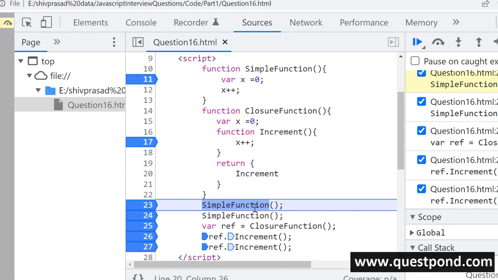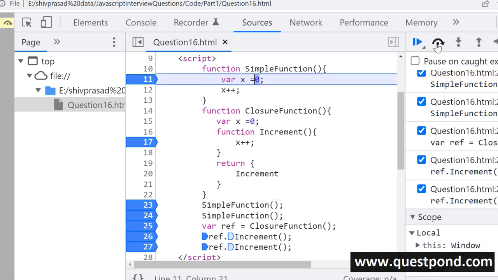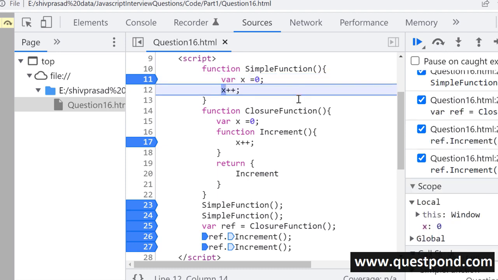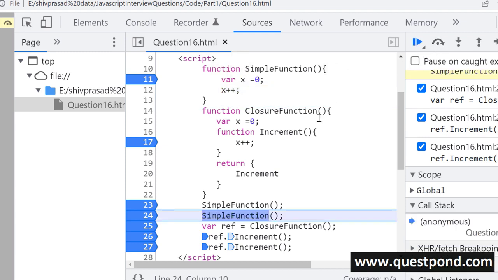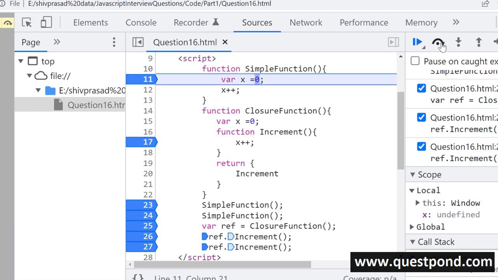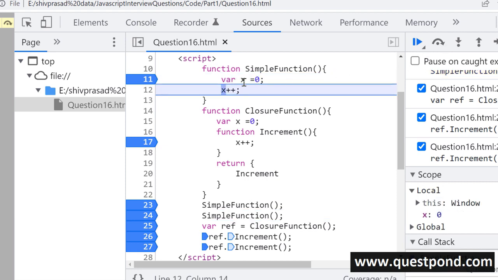Now when we call a simple function, you can see I'm making a call to a simple function out here. It is stateless. The state is not remembered. You can see it executes this where x is equal to 0, it makes it 1, and after that the stack is cleared, the memory is cleared. Now when you make a second call to the simple function, you can see again x starts with 0, right?